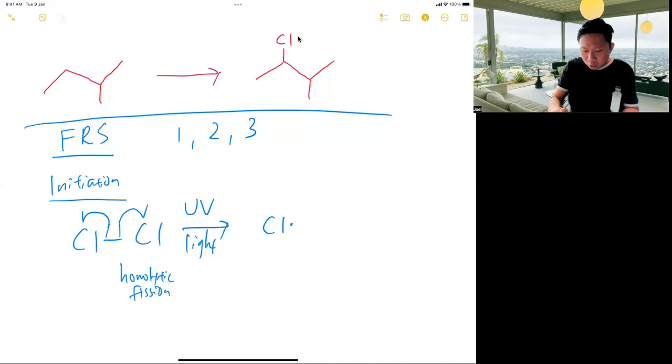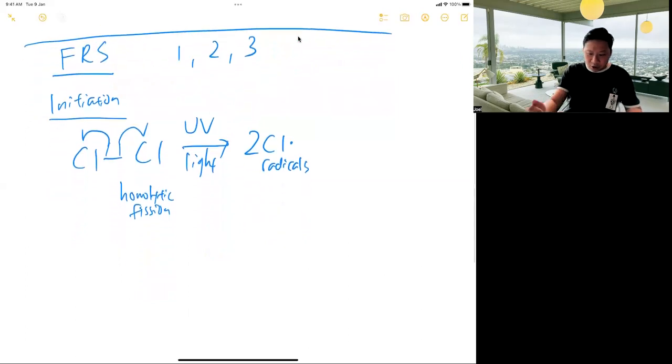There are no ions, right? Got ions or not? No, because I never give the electron. It's just originally 7, 7, now 7, 7. Each chlorine has 7, so it's a chlorine radical. Chlorine radical is very reactive, right? You must try to understand that it reacts.